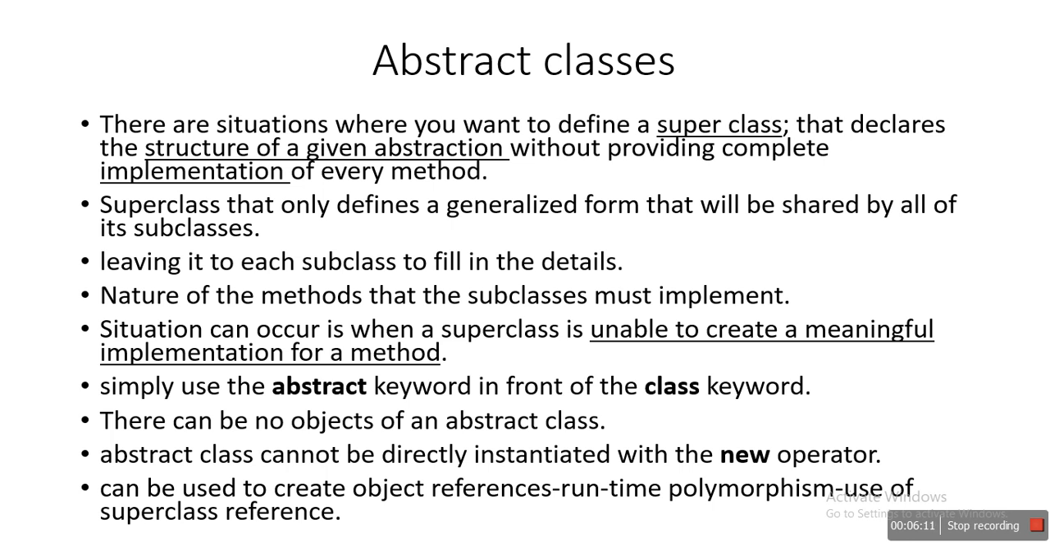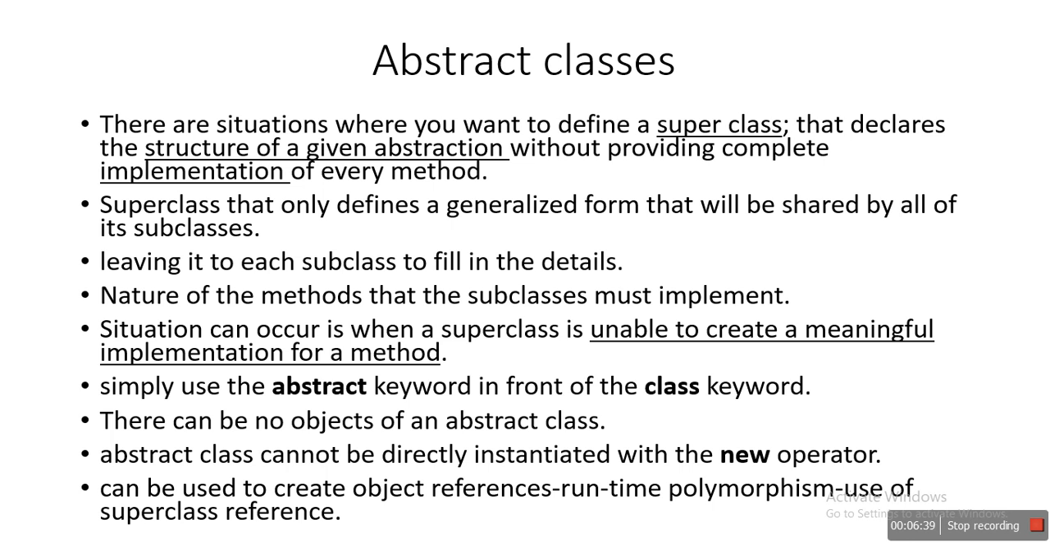Now, how to declare a class as abstract? When to declare and how to declare. When to declare an abstract class: if you want to define a generalized form of a class that is shared by all the subclasses, and you want to provide only the structure of a given abstraction, not the actual implementation. In that case you declare a class as abstract.